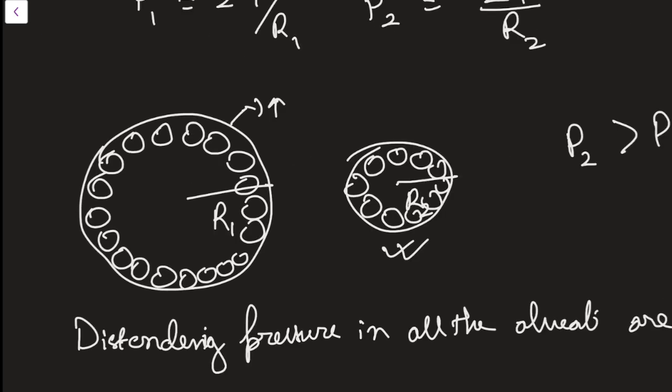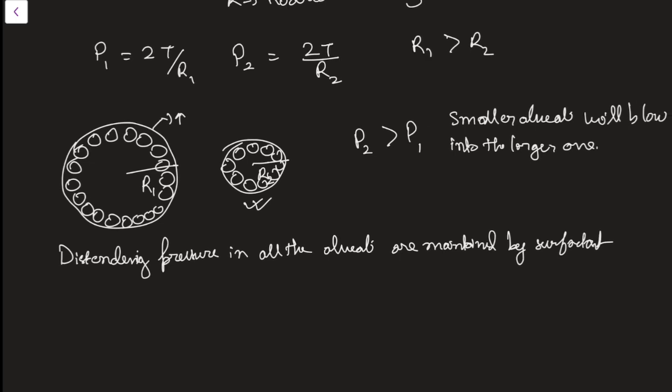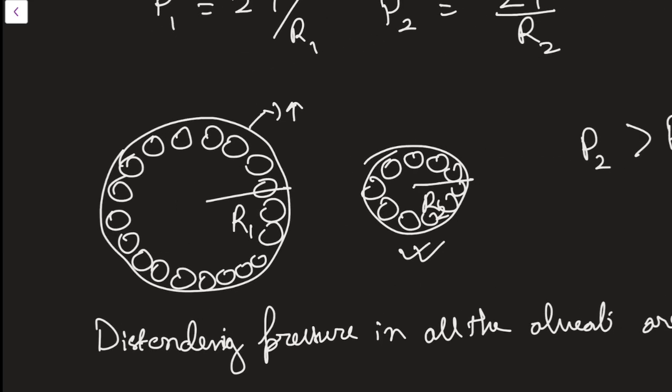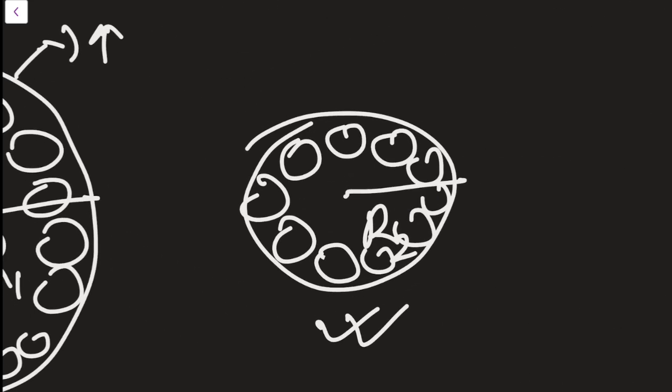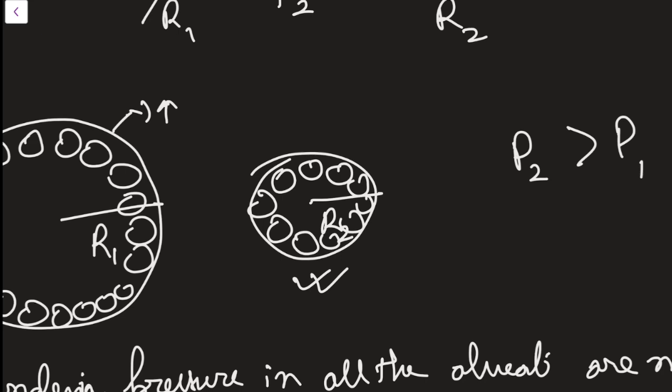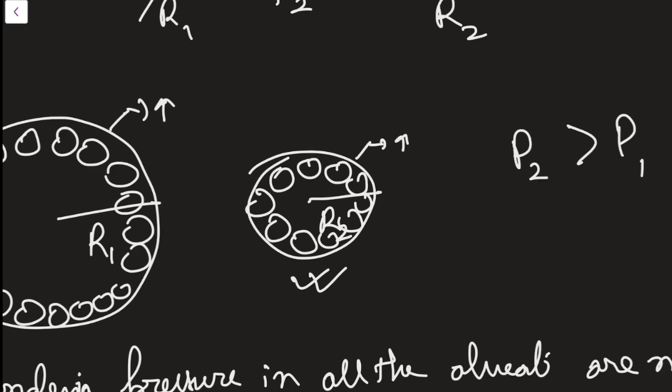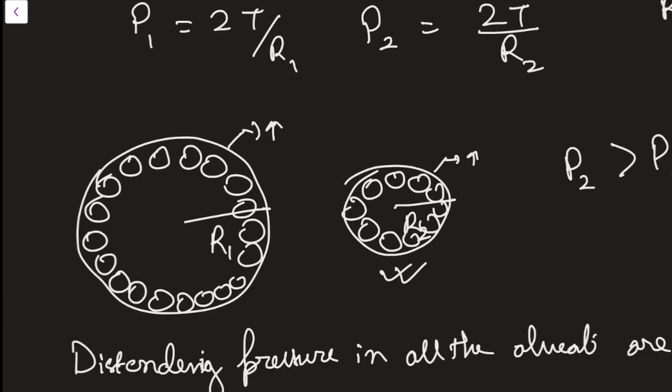Their concentration is low. Means area is large, so the concentration of the surfactant molecule is low. Suppose in water you add a less amount of salt, the concentration will be less. More amount of salt, then the concentration will be more. Here, similarly, the concentration of the surfactant in the area will be less because the surface area is large. And in this case, the surface area is small, and the concentration of the surfactant is increased.